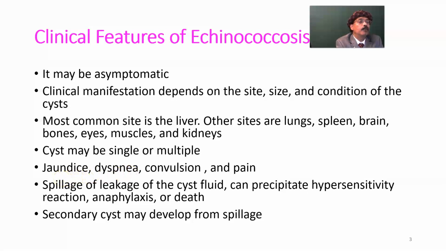The person may cough out the hydatid cyst fluid, and that may give a salty taste. There may be pain depending on the size of the cyst. If it is a very big cyst, then certainly there may be hypochondriac pain over the liver, and usually the cyst develops in the right lobe of the liver.